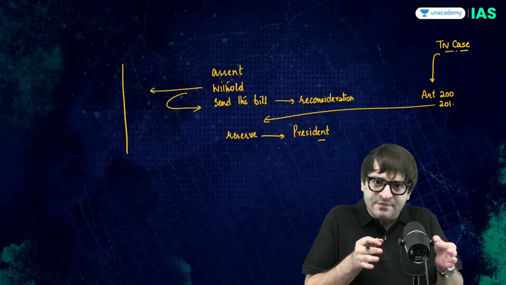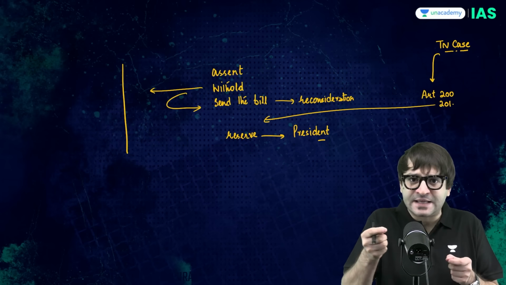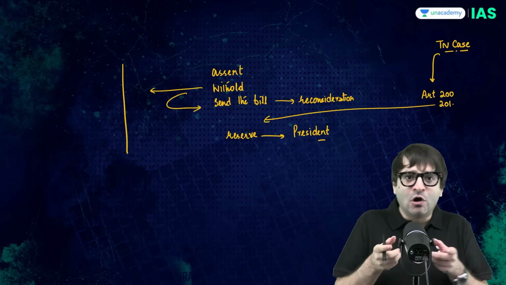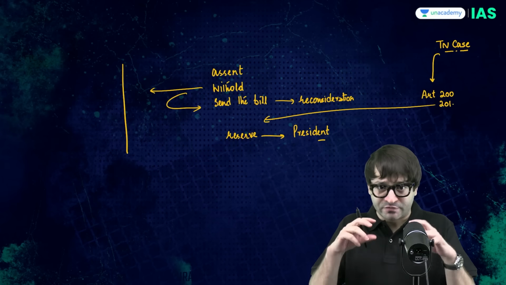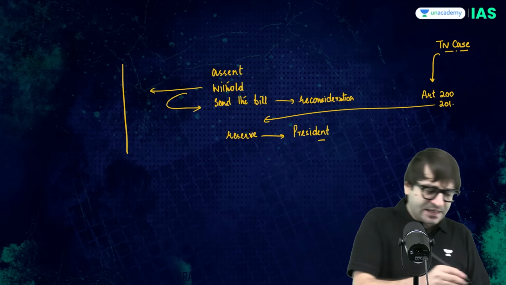The governor may either give assent, or the governor may withhold assent, but as soon as that, send the bill back to the legislature for reconsideration. Or the governor may reserve a bill for the consideration of the president. But there is no time limit